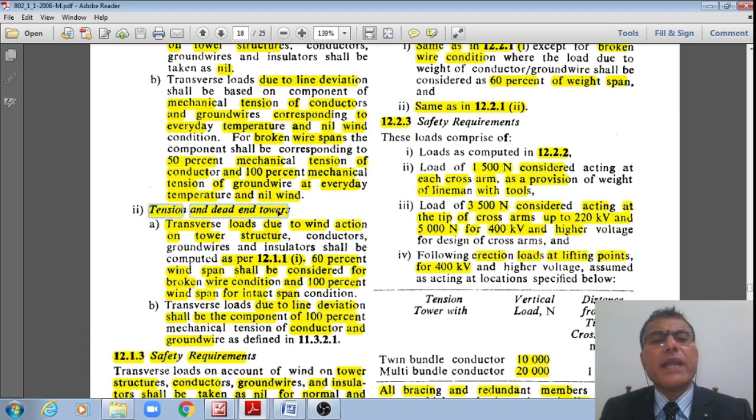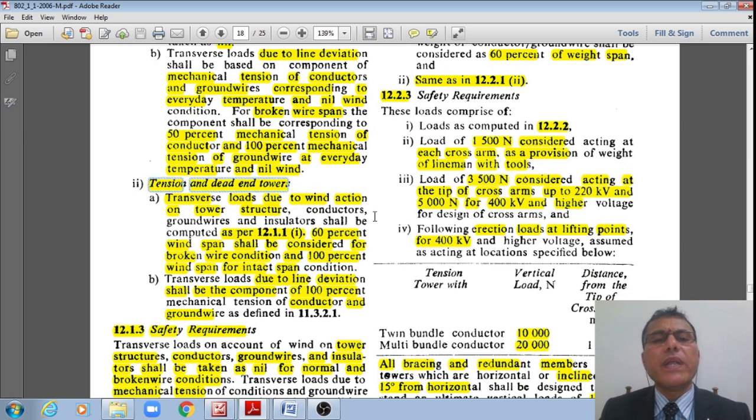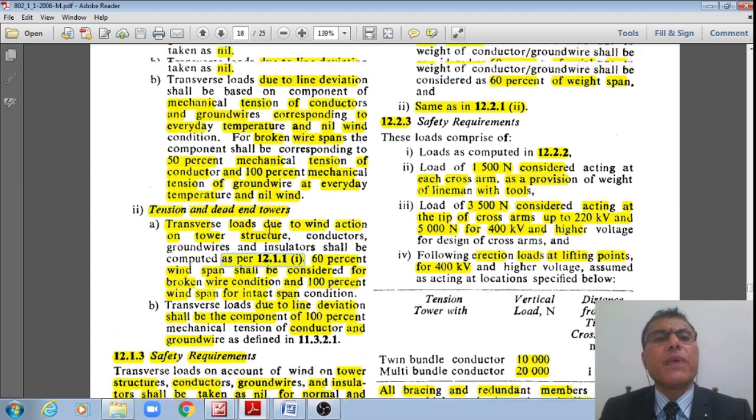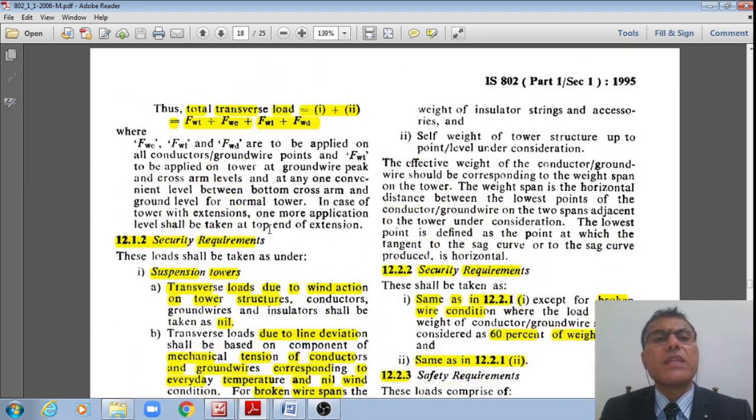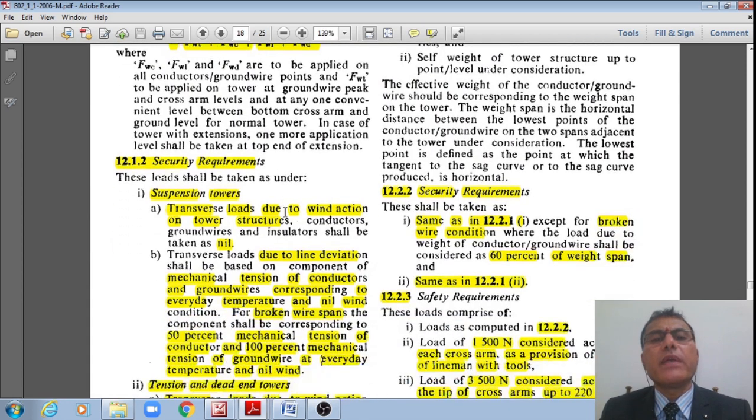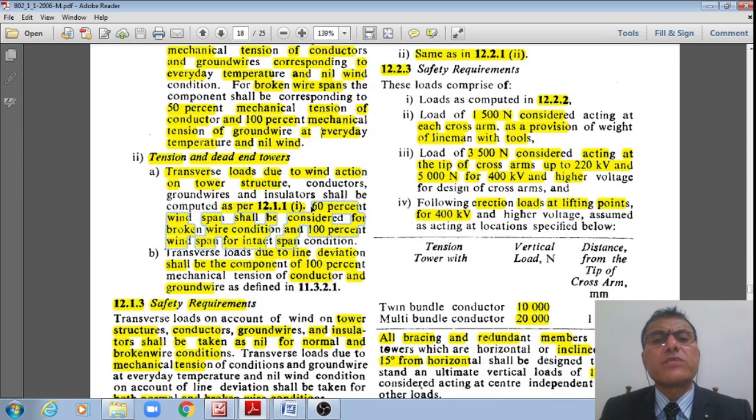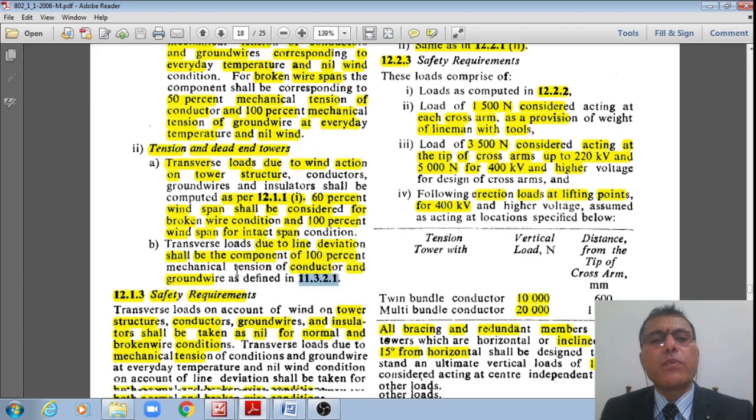And for tension and dead end towers, the transverse loads due to wind action on tower structure, conductor, ground wire, etc. shall be calculated as per 12.11.1, as we have seen in this FWT, FWC, FWI, FWD as discussed there. 60% wind span shall be considered for broken wire conditions and 100% wind span considered for intact span, means working condition or intact span condition 100%, whereas broken condition is 60%. And transverse load due to line deviation should be taken as 100% only as per this 11.3.2.1, right?